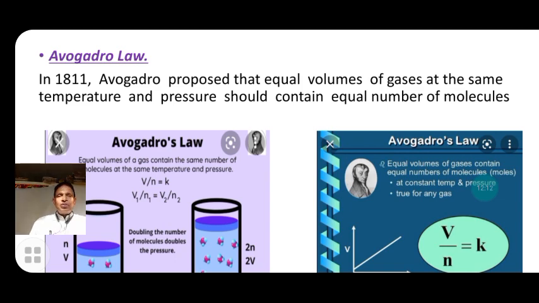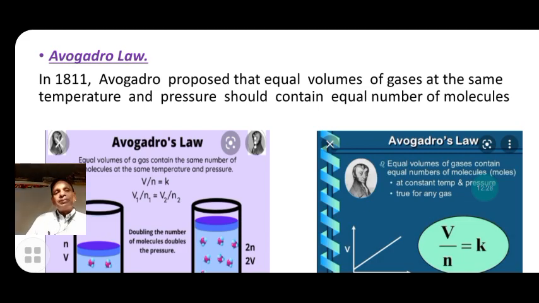If the volumes of gases are equal at constant temperature and pressure, they must contain the equal number of molecules.